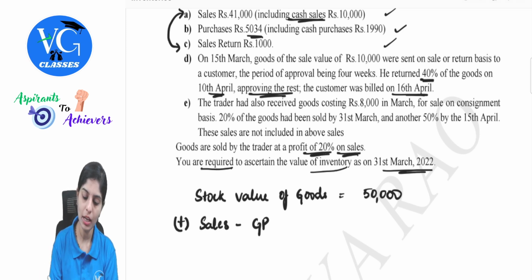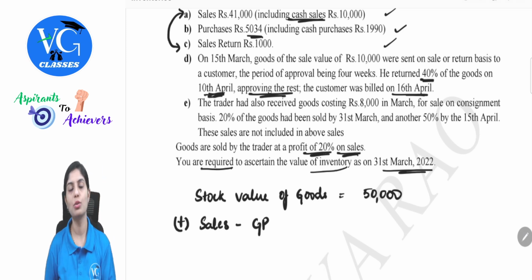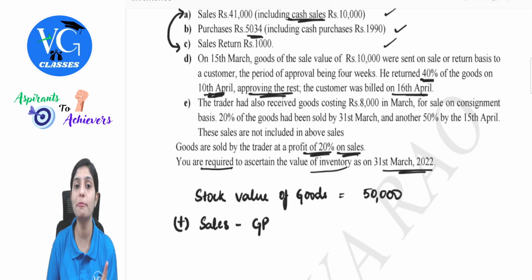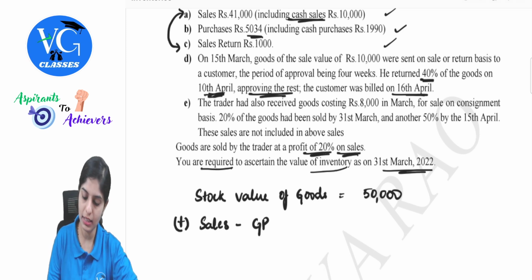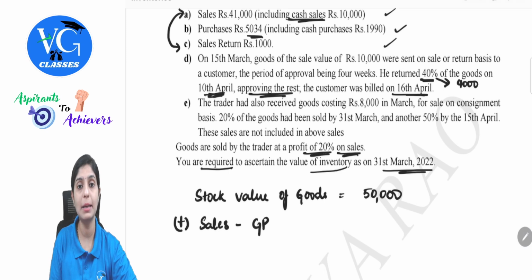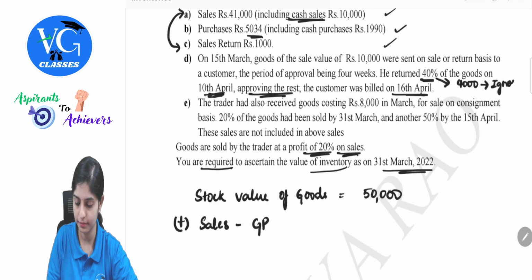Fine. He returned 40% of the goods on 10th April. So whatever goods is coming back to me, does this impact the valuation of stock as on 31st of March? No. So this 40% of 10,000 is nothing but 4,000. Will this impact? No. So I will simply ignore this.